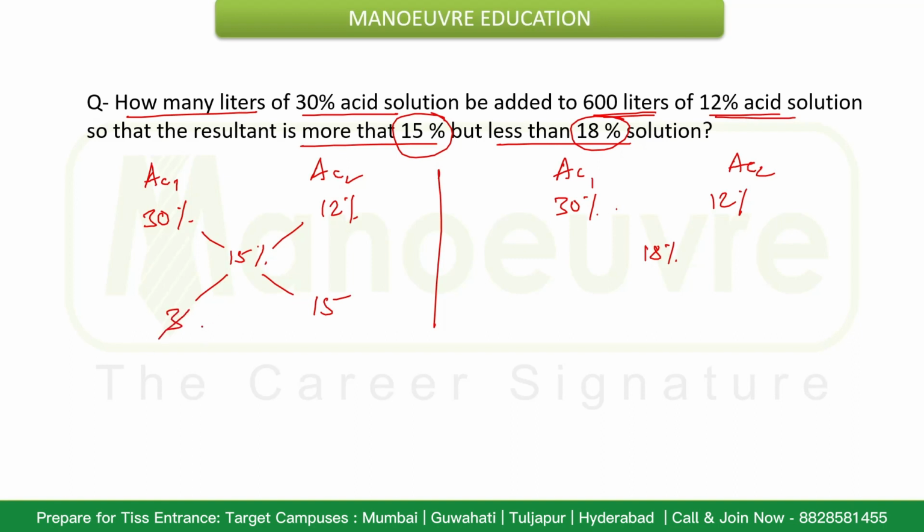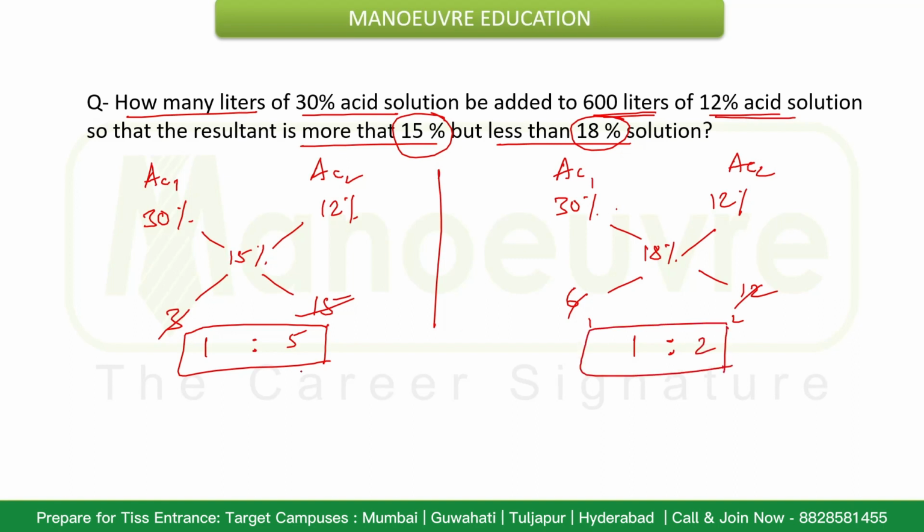So the ratio will be 3 1s and 3 5s. So 1:5 is the ratio, and here the ratio will be, this is 18 and 12, this will be 12, and this is 18 minus 12, that will be 6. So here the ratio will be 6 1s and 6 2s. So 1:2. So these are the two values we are getting.